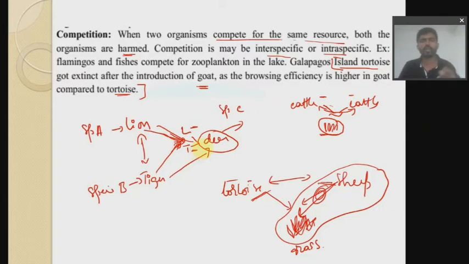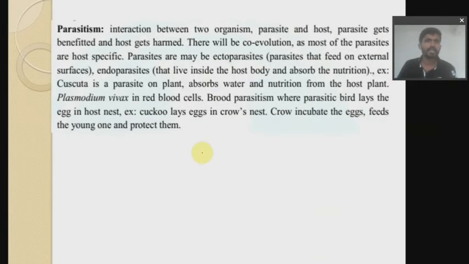Okay, so this is what we have in case of competition. Next is parasitism. What do you mean by parasitism?